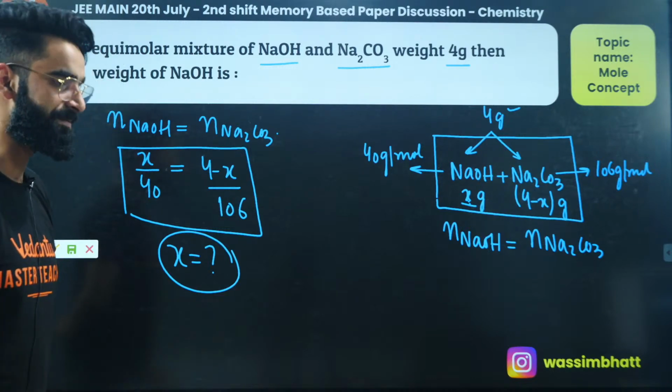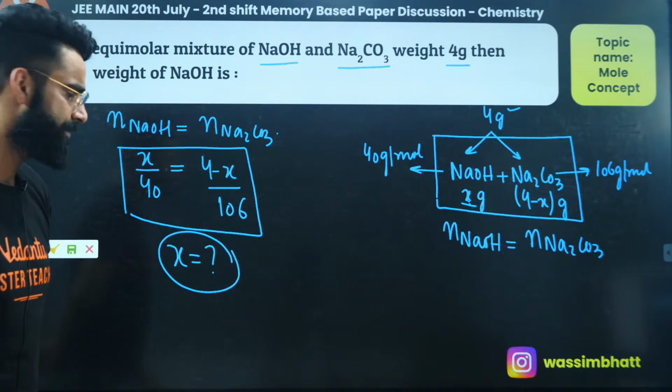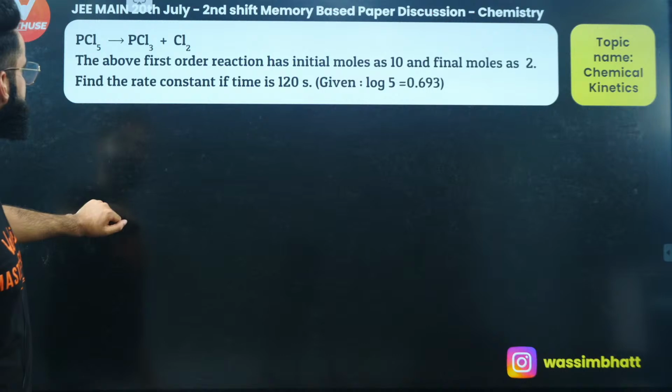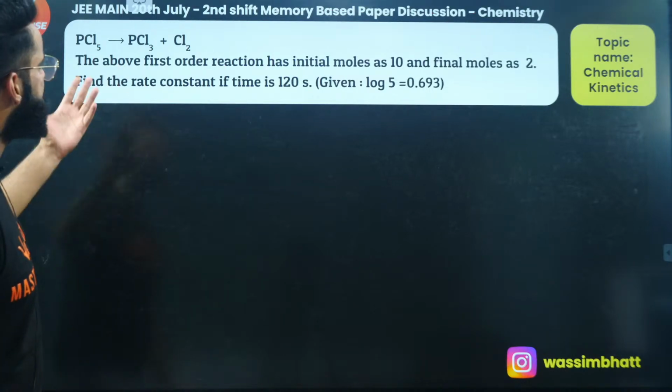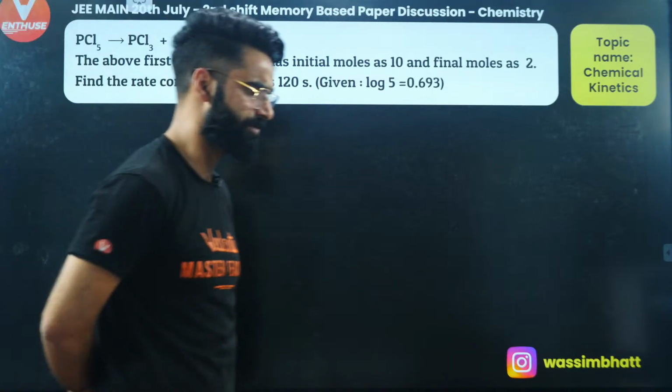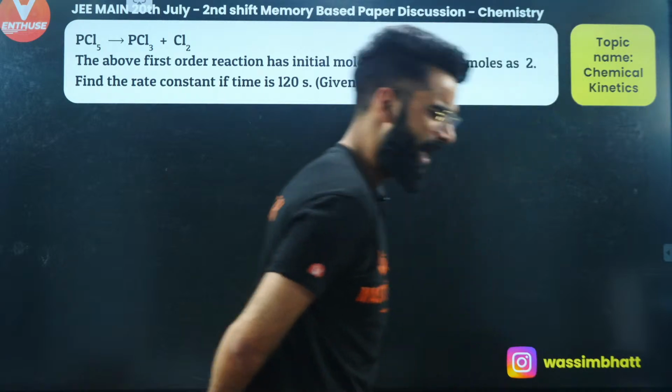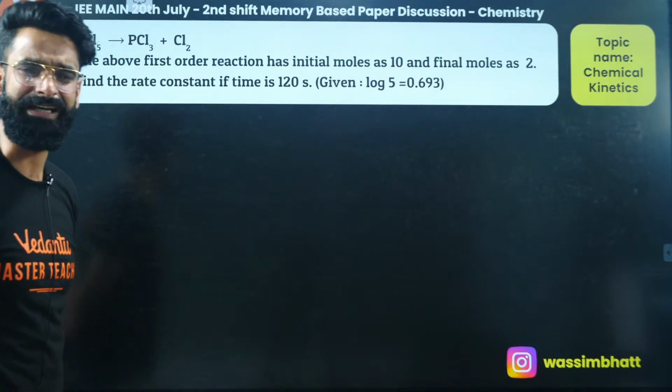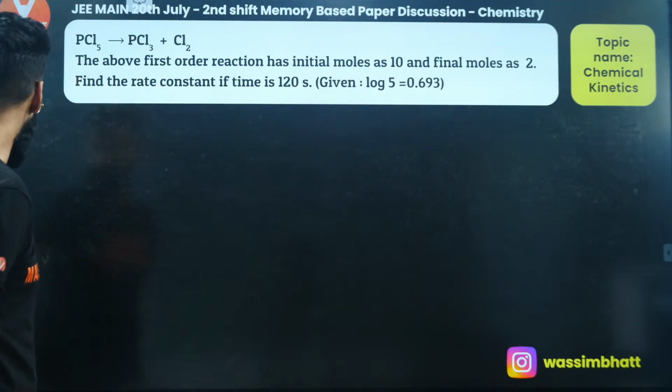Exactly, it is the NCERT based question, right? Okay. So let's move on to one more question which is from the chapter Chemical Kinetics, right? This is the question which was asked from the chapter Chemical Kinetics, and we have solved these sort of questions in detail in your Chemical Kinetics, if you remember, yeah?